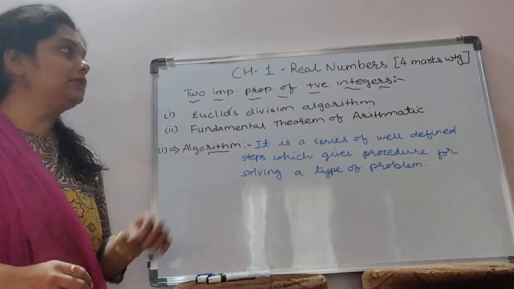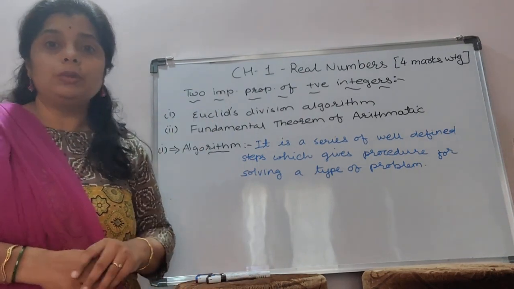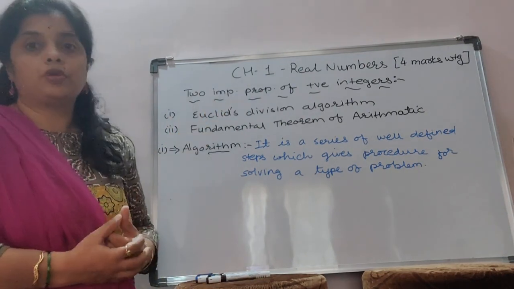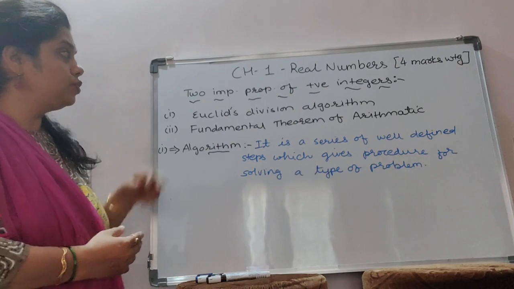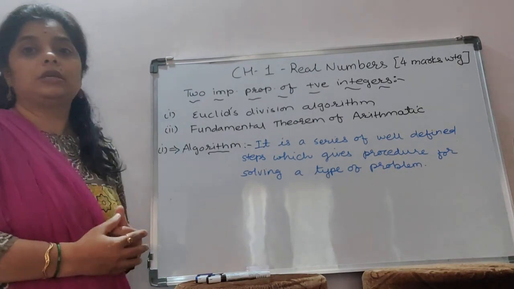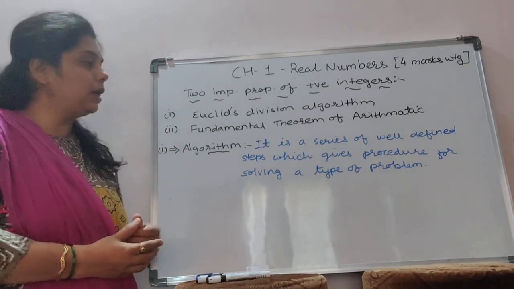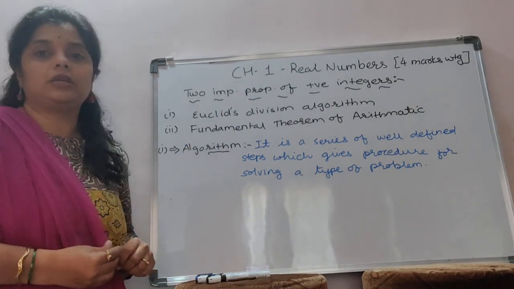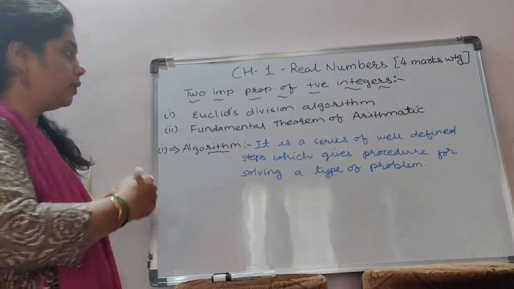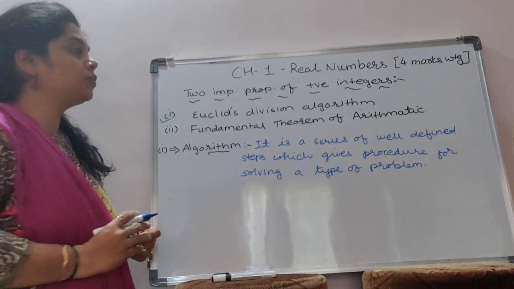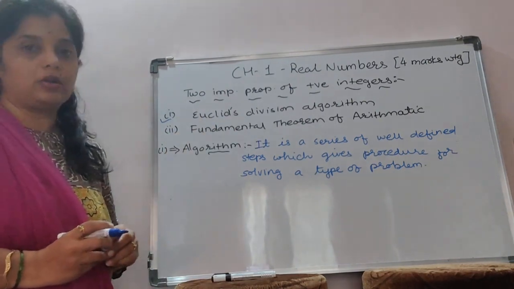Now we begin this chapter 1 with two important properties of positive integers. Those two properties are Euclid's division algorithm, and the second one is the fundamental theorem of arithmetic. Now we are going to start with the first one, Euclid's division algorithm.